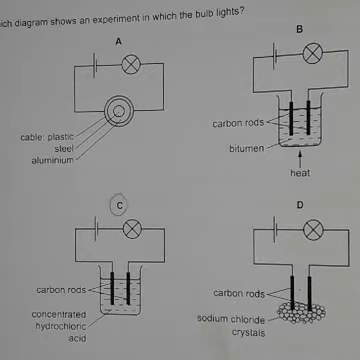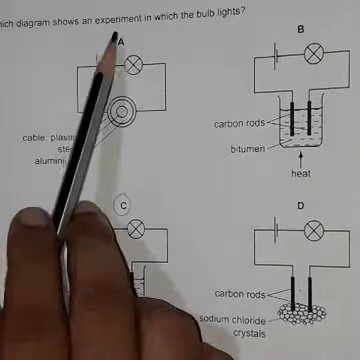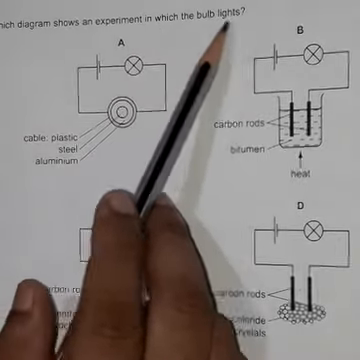Okay, so here first is question number 12 from November 2008. Here 4 apparatus arrangements are given. You can see in these diagrams 4 apparatus arrangements are given. The question is saying which diagram shows the experiment in which the bulb lights.